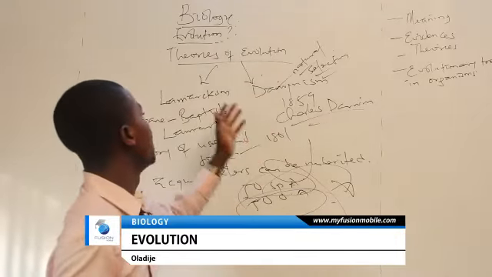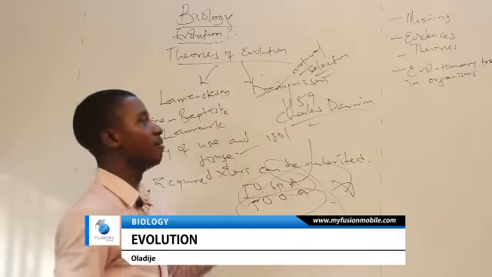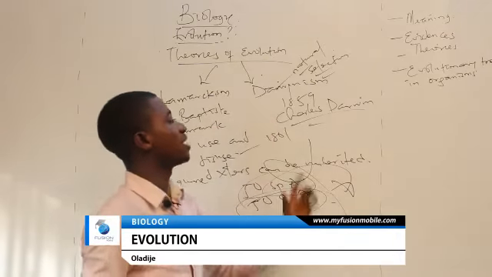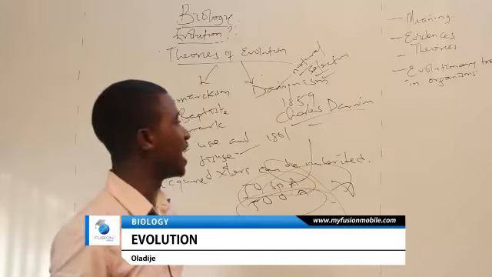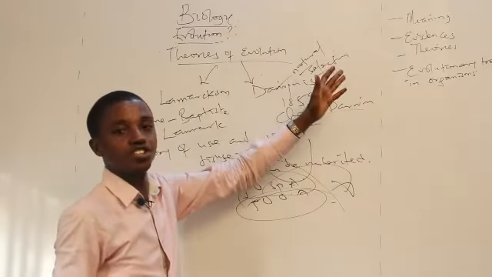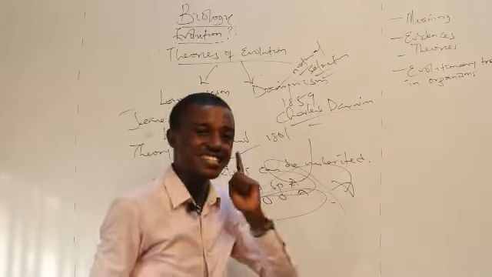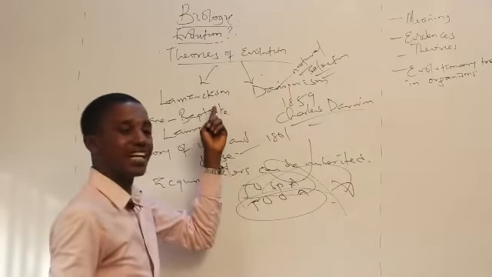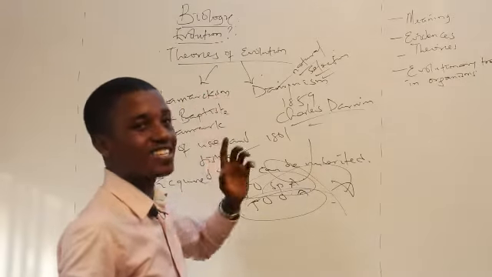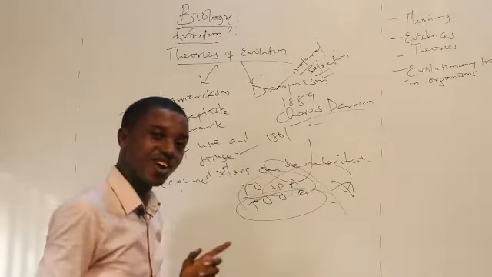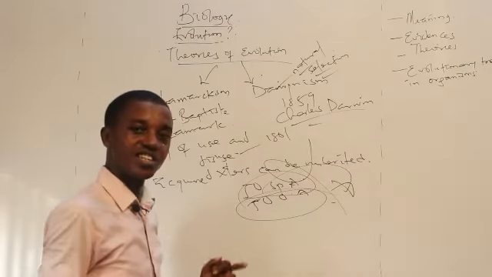Lamarckism and Darwinism. Lamarckism was propounded in 1801 by Jean-Baptiste Lamarck. Darwinism was provided by Charles Darwin in 1859. His theory talks about natural selection and his theory is widely accepted. Lamarck's theory talks about use and disuse. His theory is not accepted.